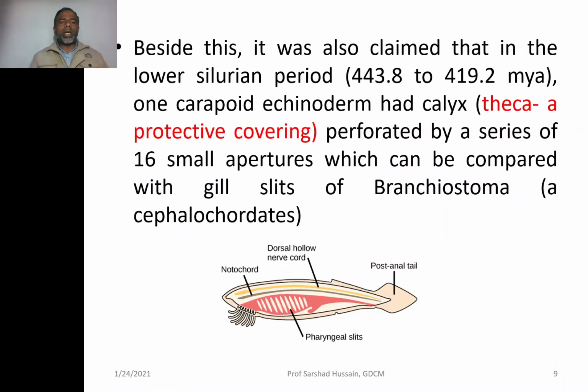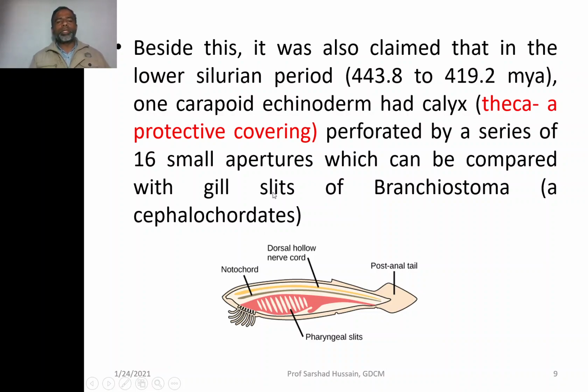Now, besides this, it was also claimed that in the lower Silurian period, that is 443 to 419.2 million years ago, one carpoid echinoderm had calyx. Calyx is the theca or the protective covering of the body. So they had calyx perforated by a series of small apertures, which can be compared with the gill slits of Branchiostoma or cephalochordate.